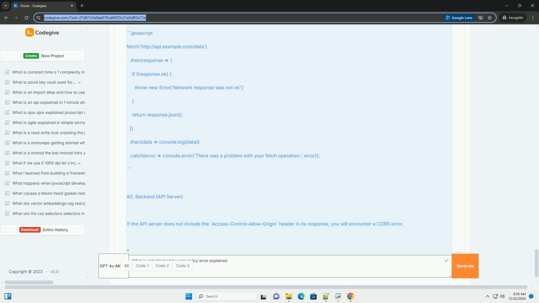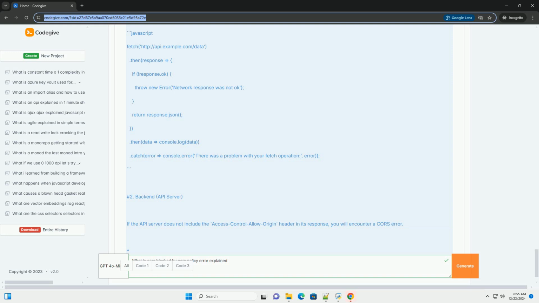Example scenario. Let's say you have a web application hosted on http://localhost:3000 and you want to make a request to an API hosted at http://api.example.com/data. One, front-end code, JavaScript.